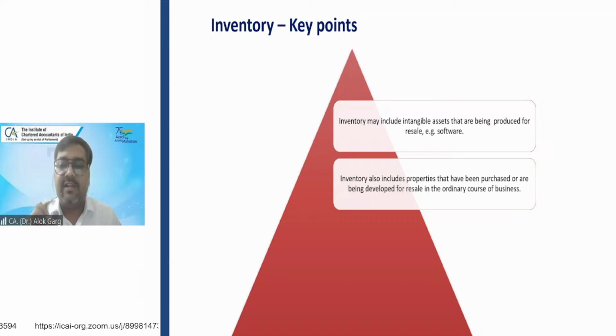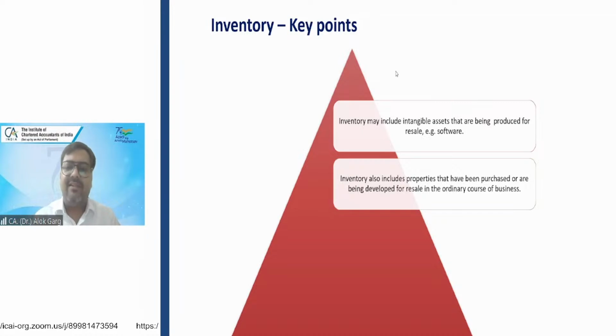For the 2 cars, they will be classified as PPE and the cost is 10 lakh, right? It will not be reduced to the NRV because the intent is not to sell the asset. Understood? But if the market value has substantially gone down, the company has to do impairment testing. And these 2 cars are subject to depreciation also. This inventory is not subject to depreciation. I hope this is clear.